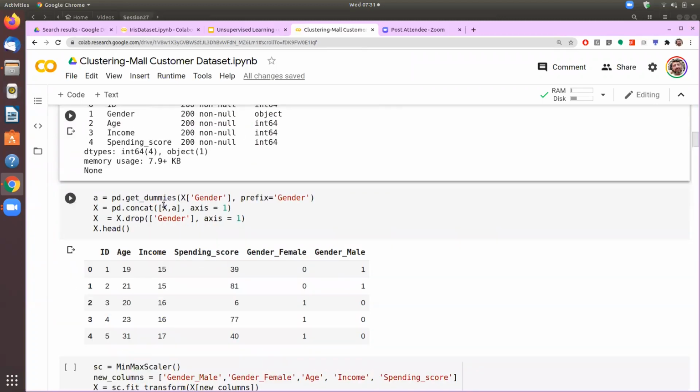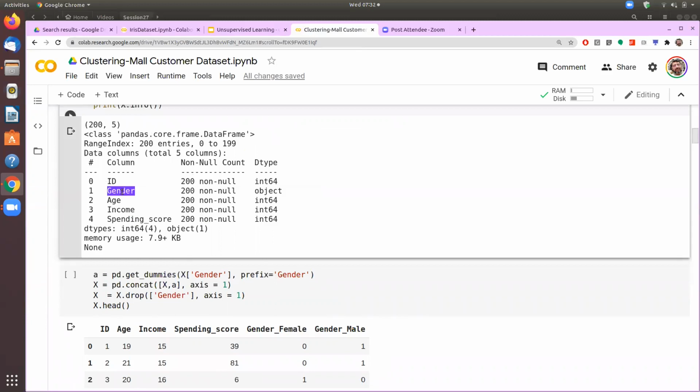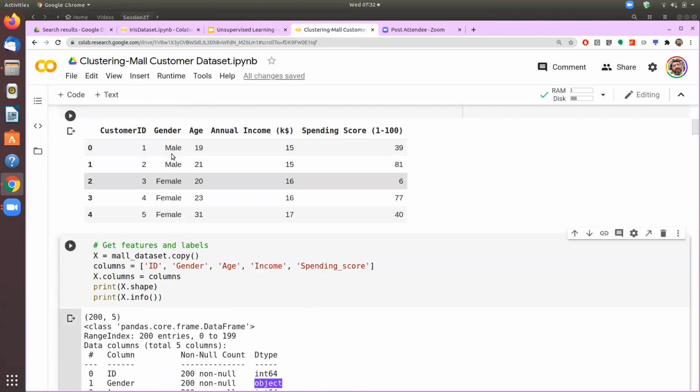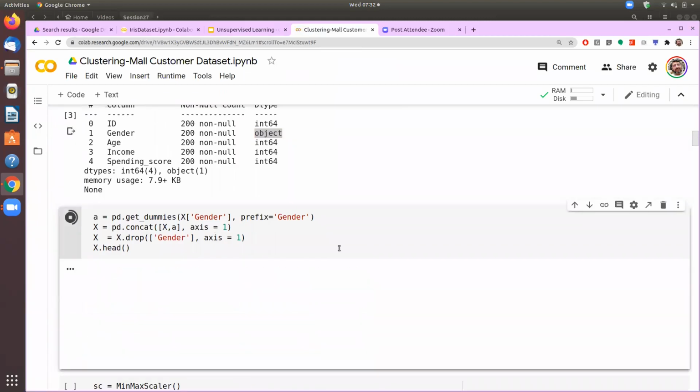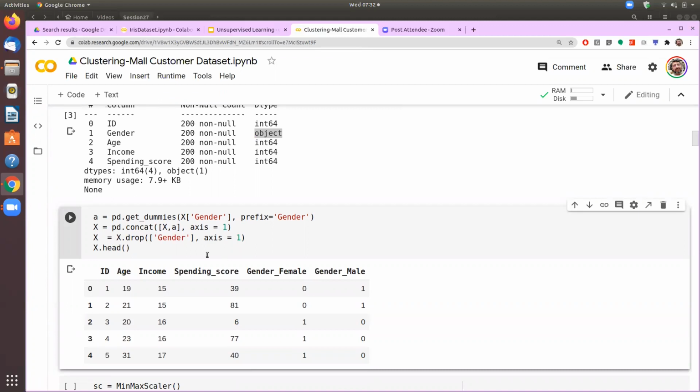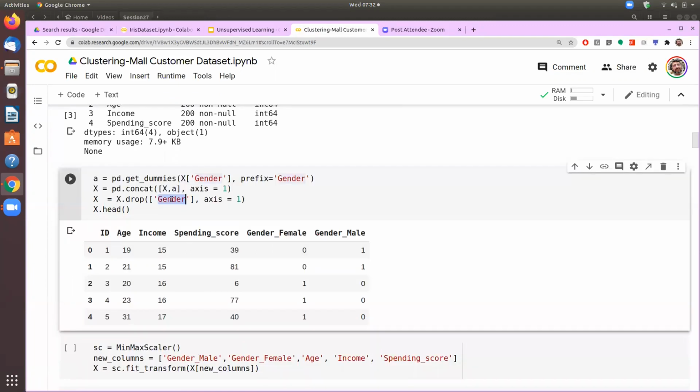Then we see that the gender as a feature is non-numeric. It is given in the form of male and female. So we have to do encoding for this, either the label encoding or the one-hot encoding. And since this is nominal data, not really showing any hierarchy, we will do the one-hot encoding. And as we do the one-hot encoding and remove the gender as a column, then we get ID, age, income, spending score, and two columns for gender, which is gender male and gender female.